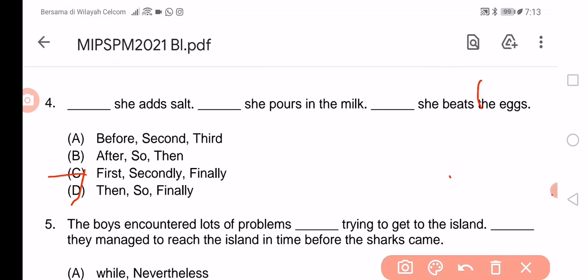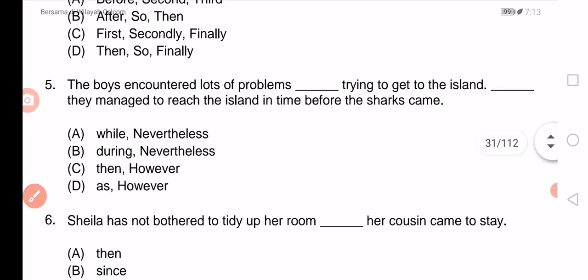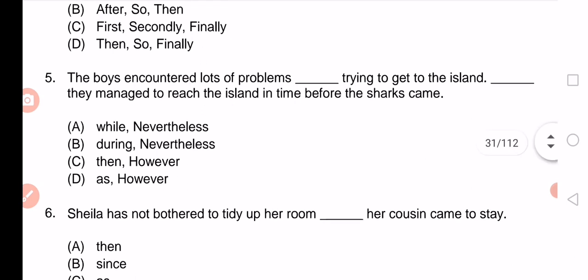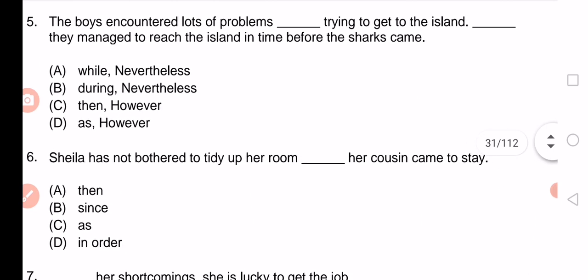Okay, let's go to the next question. The boys encountered lots of problems trying to get to the island. While trying to get to the island. During is not right. Of problems, then trying, no. As trying, okay. The best answer here is A. The boys encountered lots of problems while trying to get to the island. Nevertheless, they managed to reach the island in time before the sharks came. So the answer is A.